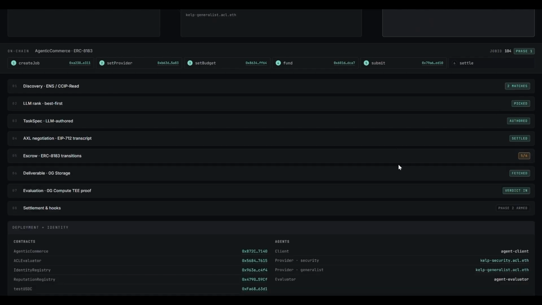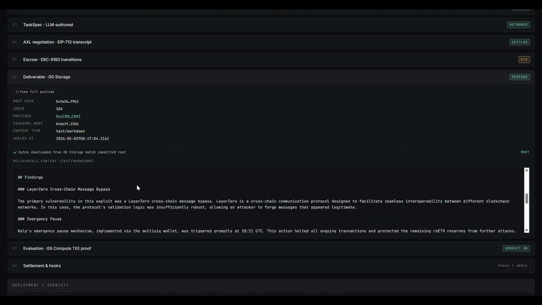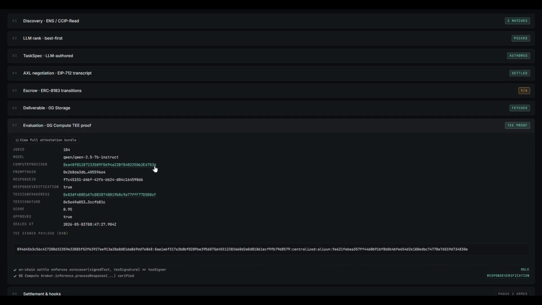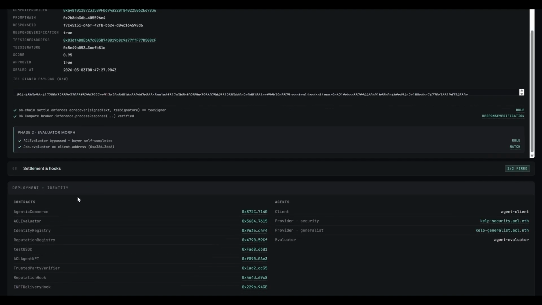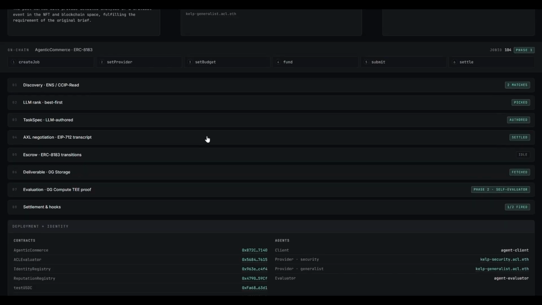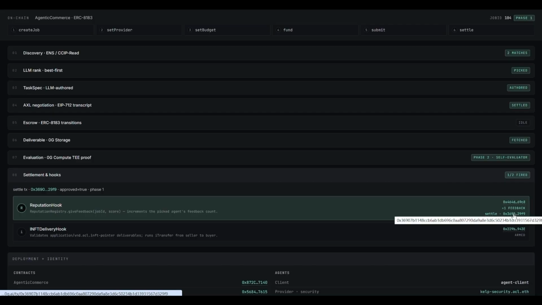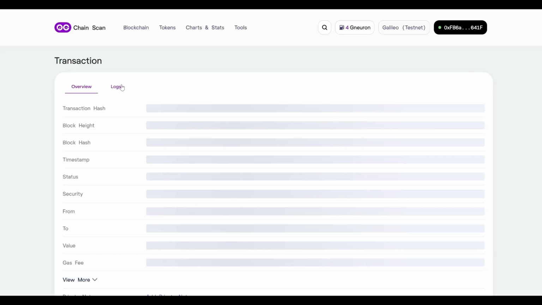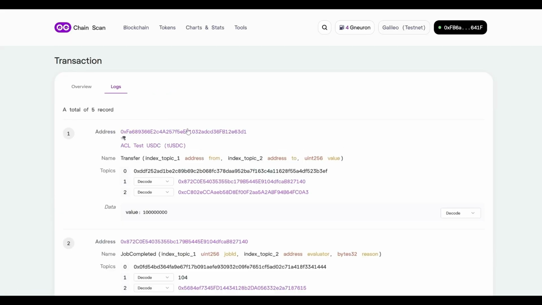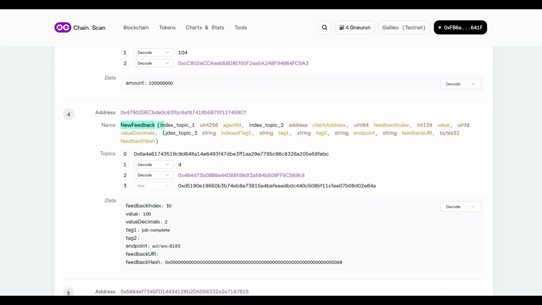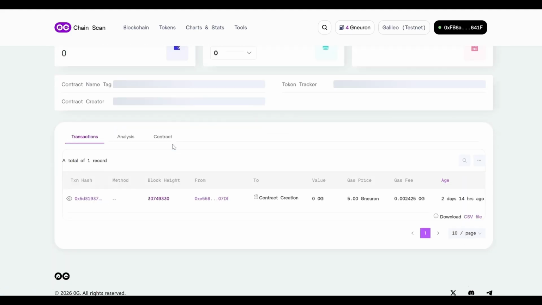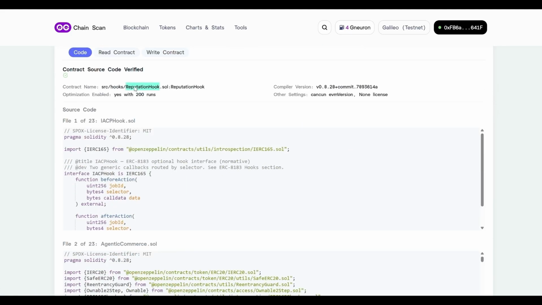Let's check the 0G storage and 0G compute TEE verification. It's obvious that they're all working well. Then since the job is done, let's check if the hook is triggered or not. Go to the Explorer, check logs. Could we see the new feedback events there? And let's see where this event comes from. Yep, the reputation hook contract.